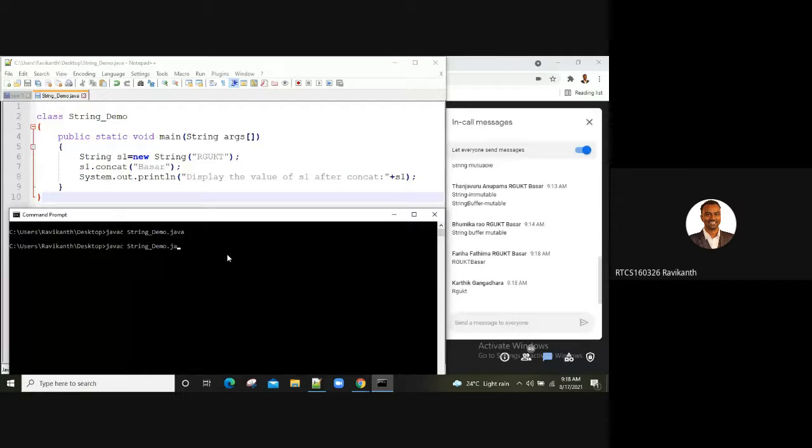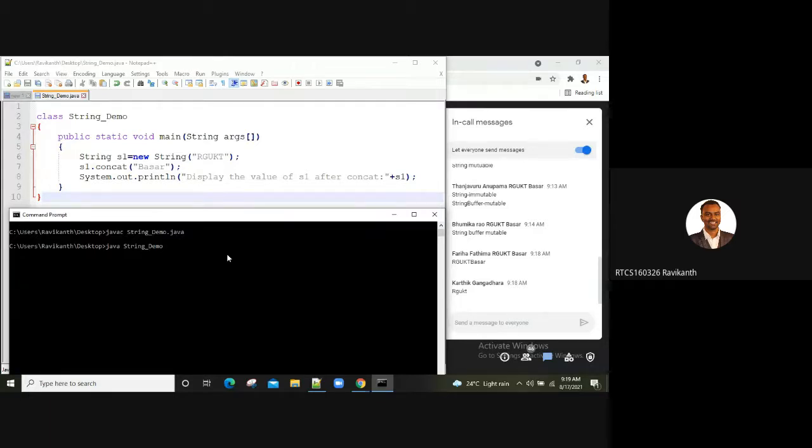Any others who would like to comment on the output? I would expect one more person, because I got two different answers there: RGUKT and RGUKT Basir.